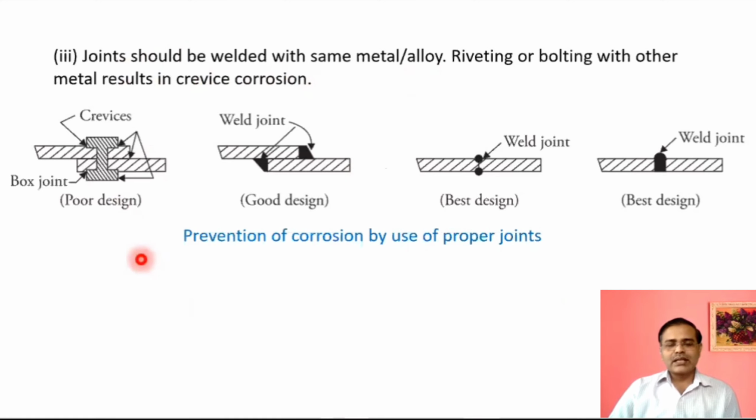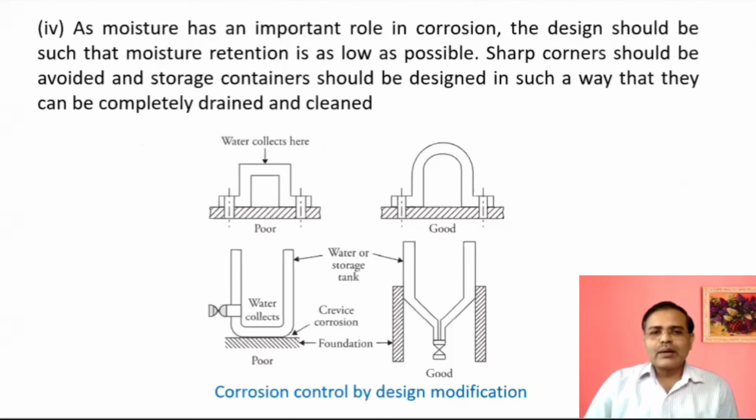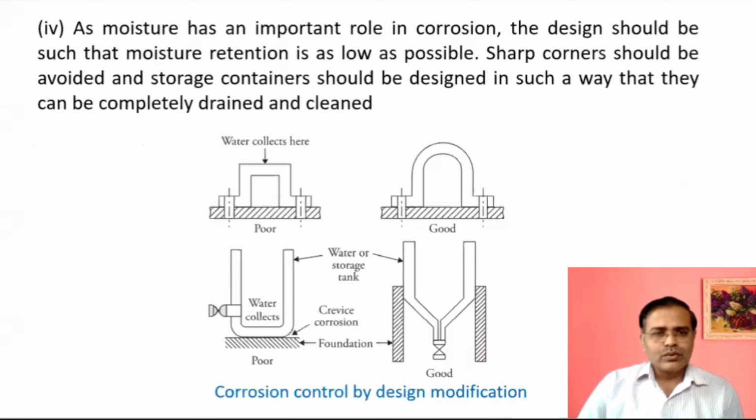If crevices are there, gaps between the joints, there should not be more gaps between the joints. For example, this is considered to be a poor design, and this is considered to be a good design. If such a box type of design, a box joint, is there, it is not expected. This type of welding joint is expected. But if you give such a type of weld, that is the best design. Instead of joining these two metals in this way, it is better to use this, and this is again the best design of welding joint. So by proper designing, corrosion can be controlled. You go through it.